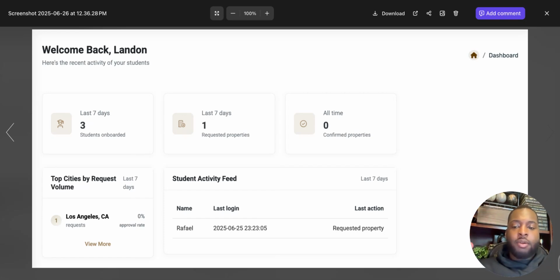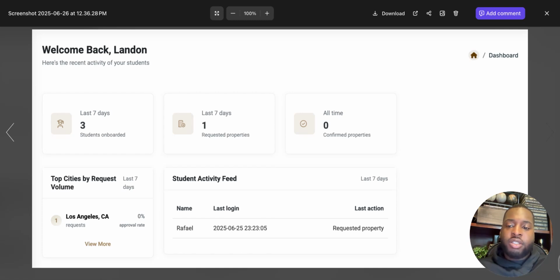So essentially what's going to happen is you're able to see top cities by request volumes, student activity feed, and also confirm property success. Now, that does not mean that these are the only things that you'll be able to see. We need you guys' feedback because what we're trying to do is allow for you to add widgets into your own dashboard based off the data that you want the platform to show you from your students.